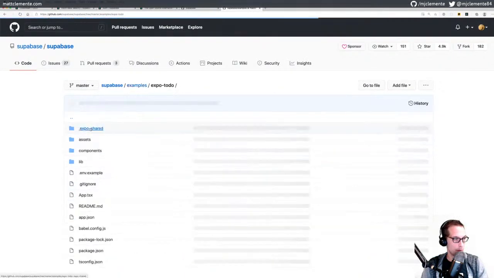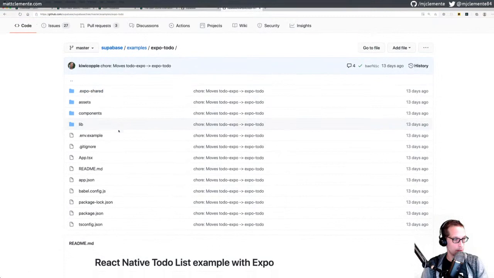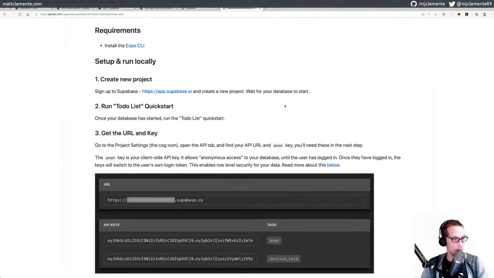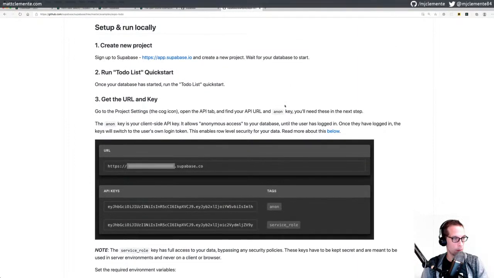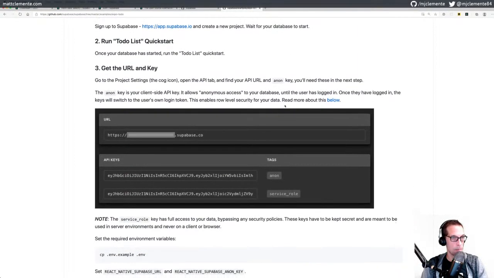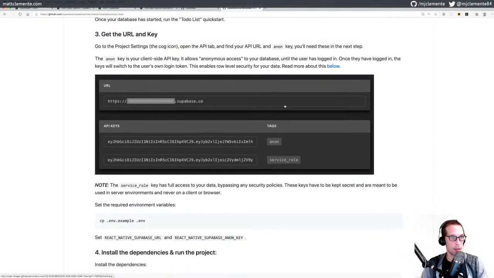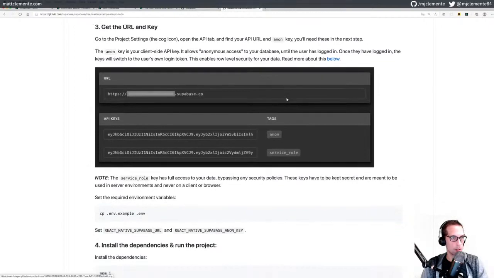Expo to do. Create it. Run the to-do list quick start. Find your URL and anonymous key. The anonymous key is your client-side API key, which allows anonymous access to the database.